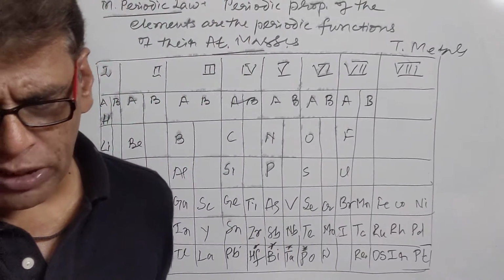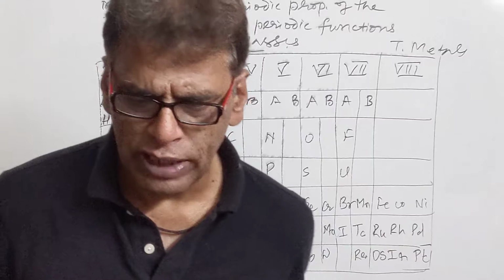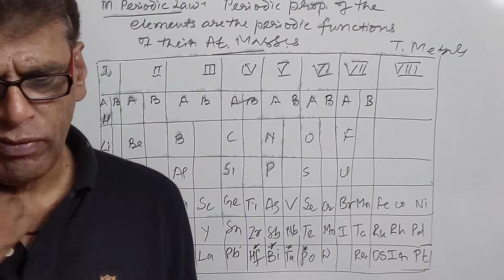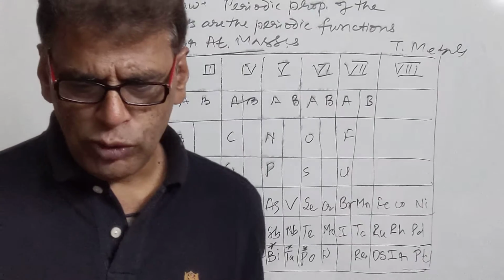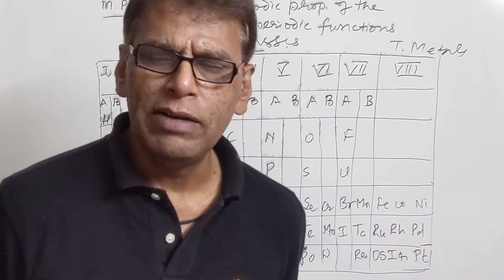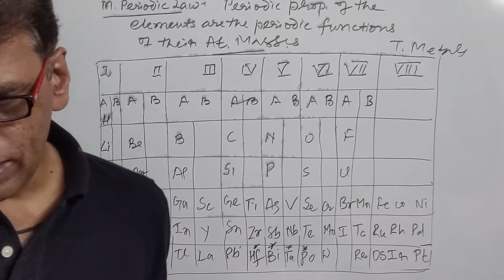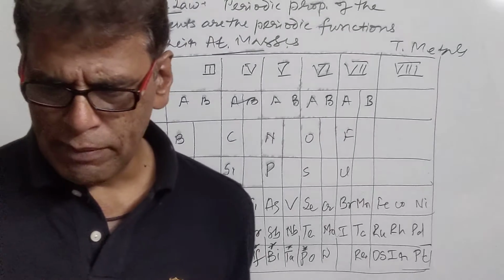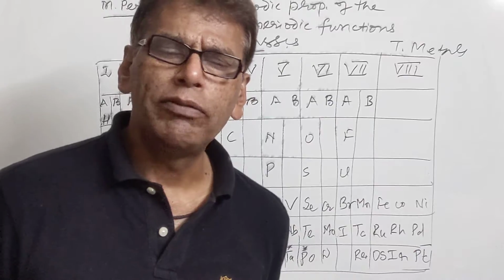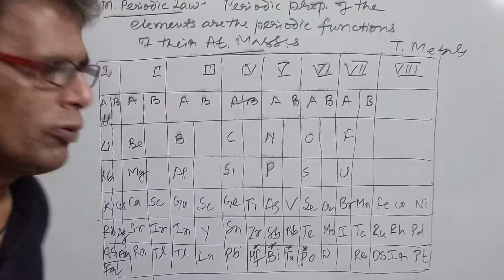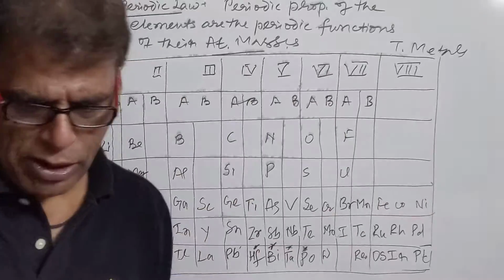Among chemical properties, formation of hydrides and oxides was taken as the basic criteria for classification of elements, and it was observed that periodic properties of the elements recur after regular intervals. Elements with similar physical and chemical properties were kept in different groups on the basis of their atomic masses. So this is the Mendeleev periodic table.